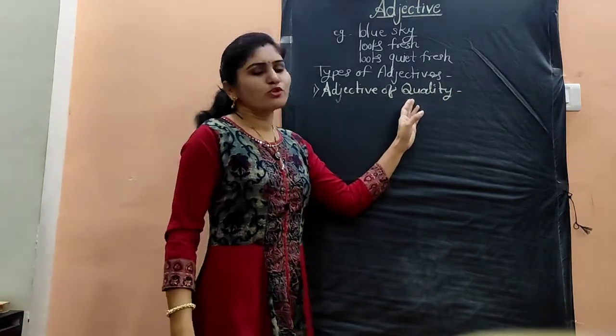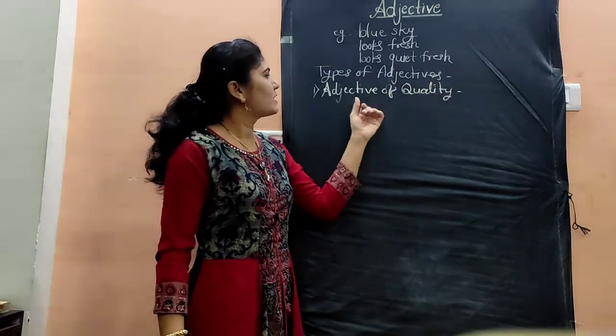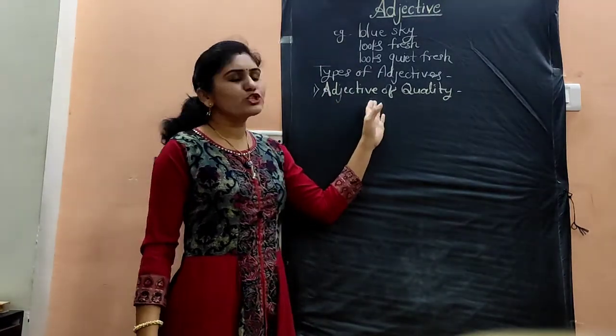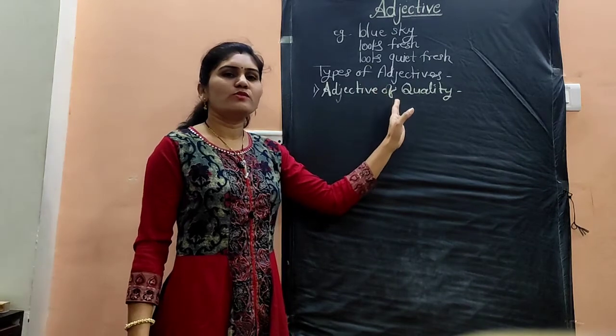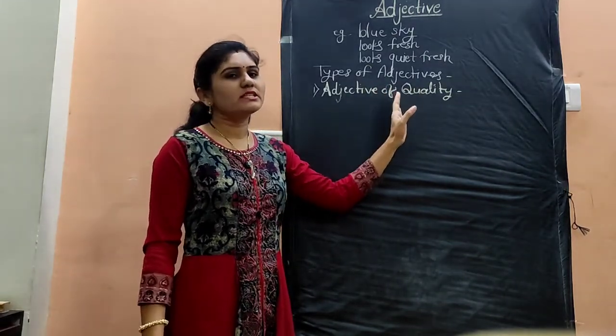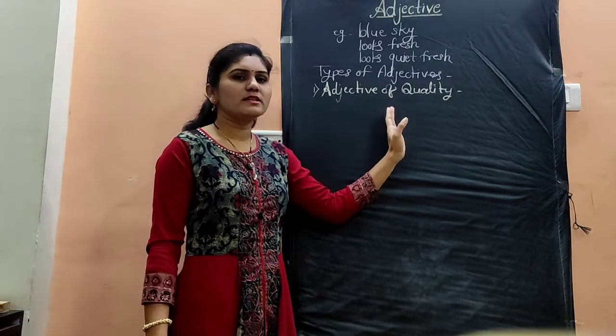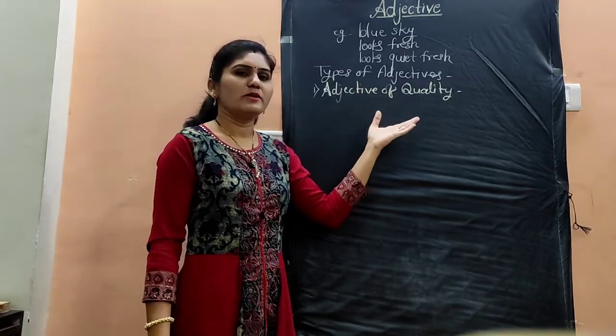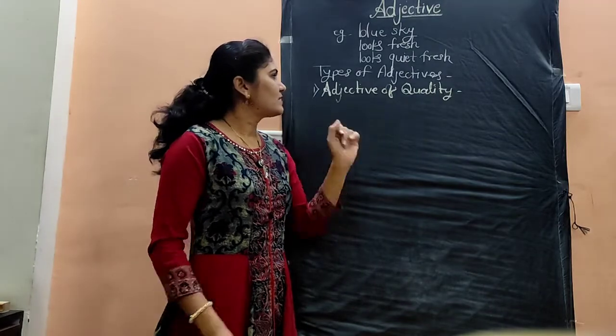The heading itself shows that the adjectives which show the quality of a noun or pronoun are called adjectives of quality. Means it describes the quality of a person or thing or animal or place. Let's see the example.